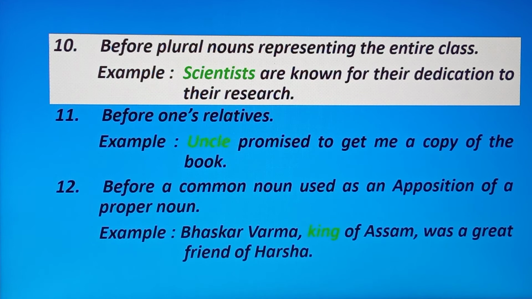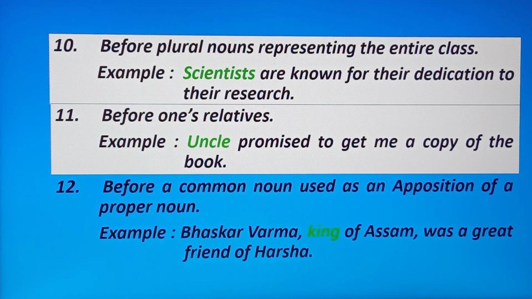Okay. Number 11, before one's relative. Okay. Before one's relative, we don't use articles. See the example. Uncle promised to get me a copy of the book. Which uncle? My uncle. Okay, so it is what? Relative, someone's relative. So we don't use any kind of article before uncle.